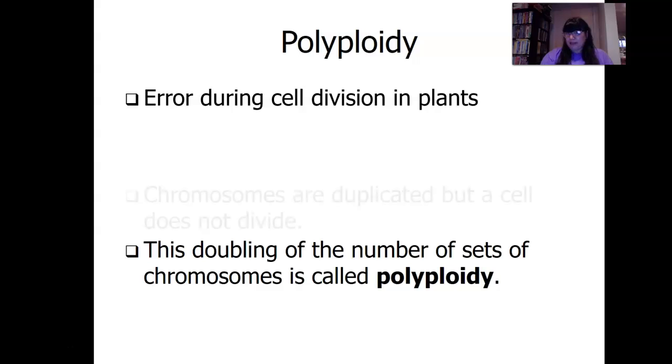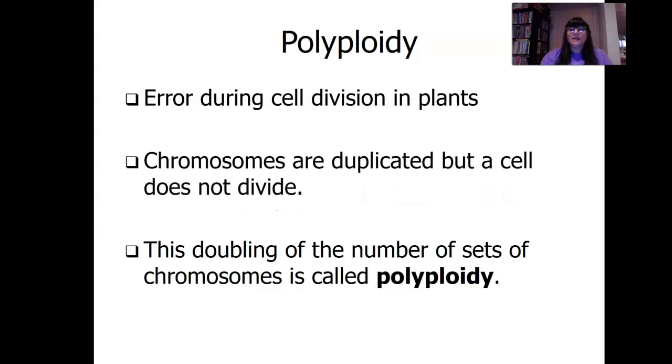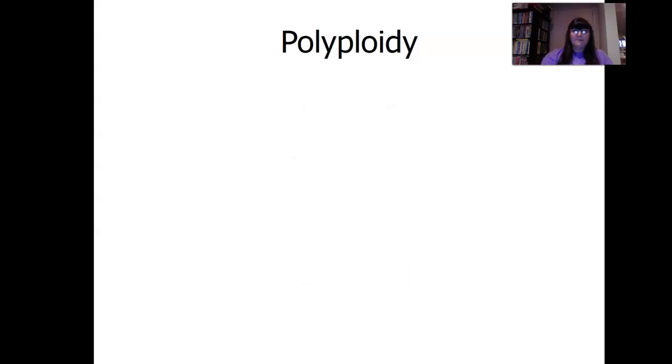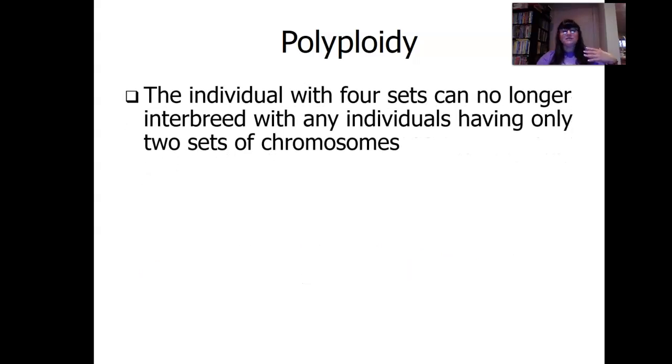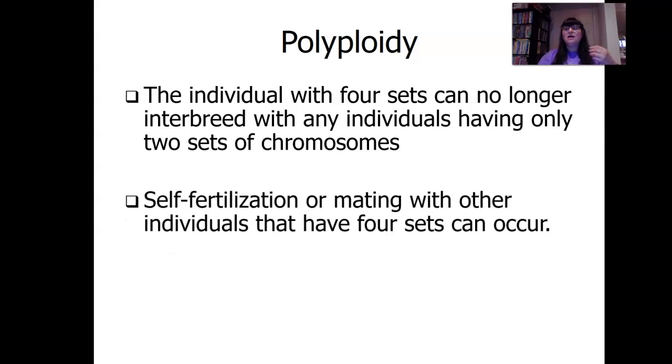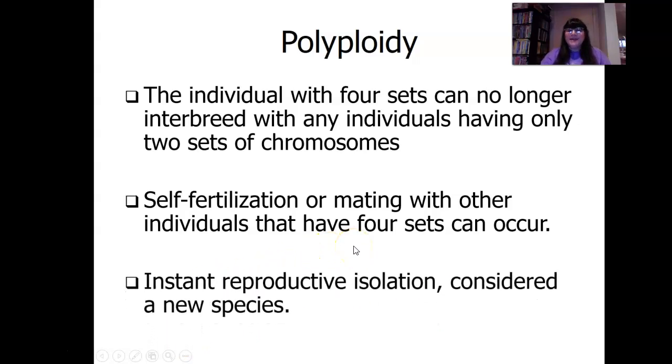Error during cell division in plants. Chromosomes are duplicated, but a cell does not divide. This doubling of number of sets is polyploidy. And then the individual now has 4 sets, can no longer interbreed with the individuals having only 2 sets. Plants can self-fertilize, right? Remember the flower has the male and female part? So they can self-fertilize, and now, bam, you got a new species. Mating with other individuals that have 4 sets can occur. Instant reproductive isolation, considered a new species.